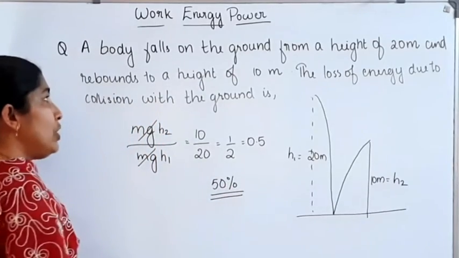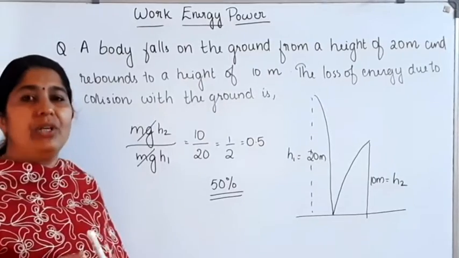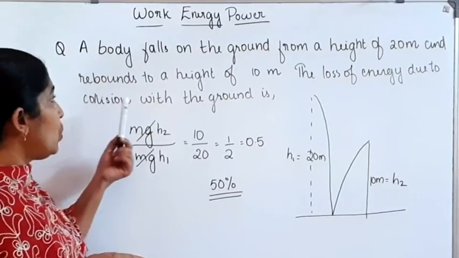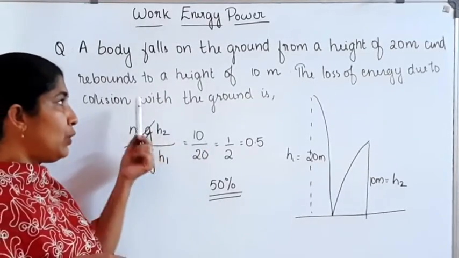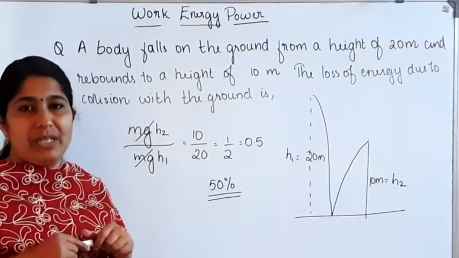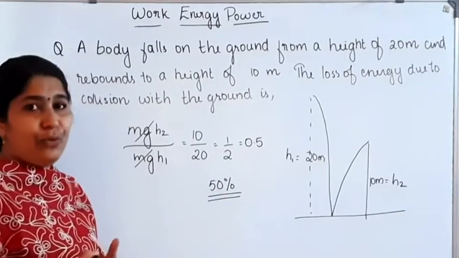Then how much energy is lost there? The next part, that is 50% of energy is lost. Then the energy lost due to collision with the ground is 50%, and the energy retained here is also 50.